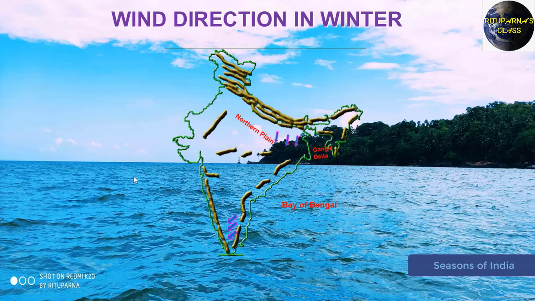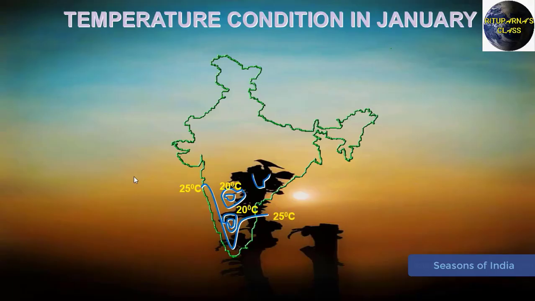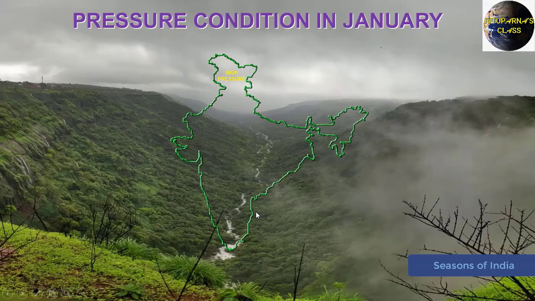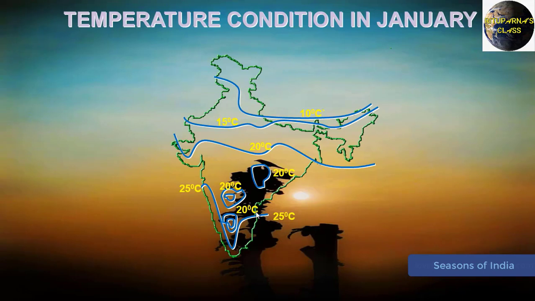Now we'll see the temperature condition during winter months. Here you can see the temperature is very low in the northern portion of India. The average temperature in the northern portion of India is 10 degrees centigrade. In the middle portion, we can see the average temperature is 20 degrees centigrade. But you have to remember, in the hilly region, the temperature may decrease to -5 to -10 degrees centigrade. But in the southern portion of India, the temperature is approximately 25 degrees centigrade. So here you have to remember one thing, in the southern portion of India they are not getting the proper winter due to the moderating influence of the sea.